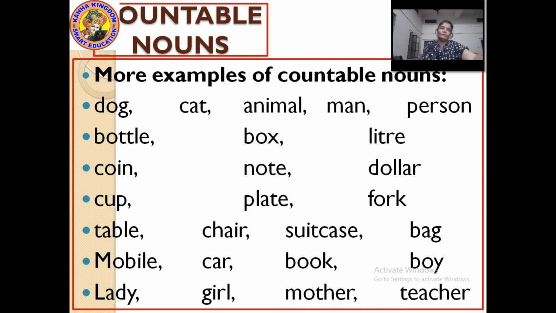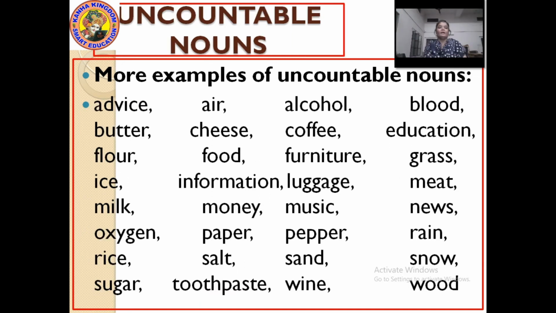Moving to the uncountable noun, let's see some examples now. Uncountable nouns can be anything. I have told you uncountable nouns can be materials, gases, liquids, concepts, collections. So what kind of things can they be?